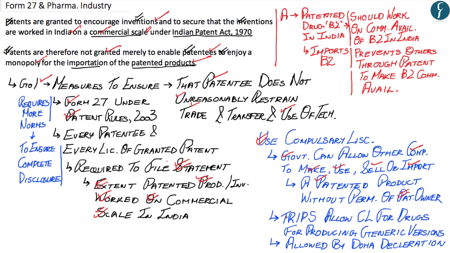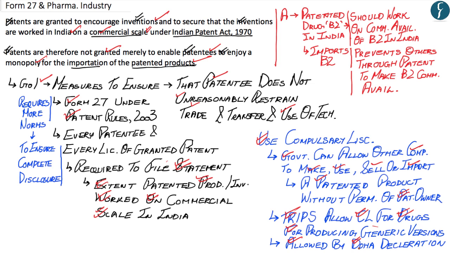And the TRIPS Agreement also allows compulsory licensing for producing generic versions of life-saving drugs required to meet public health challenges. Similarly, compulsory licensing by national governments is also allowed by the Doha Declaration.